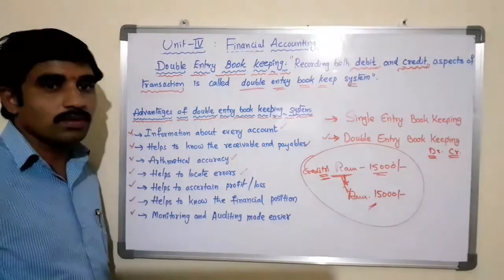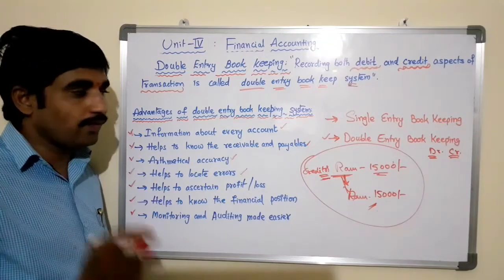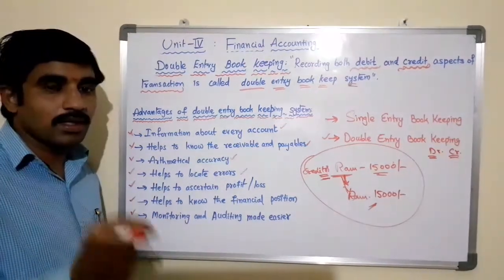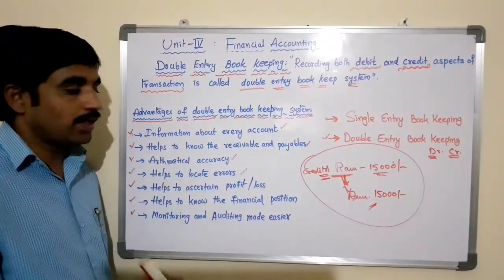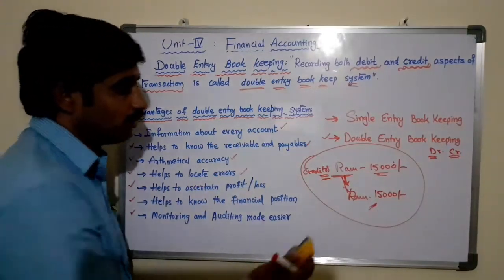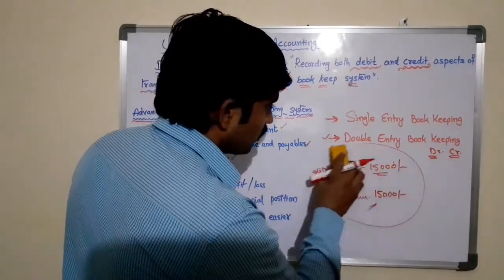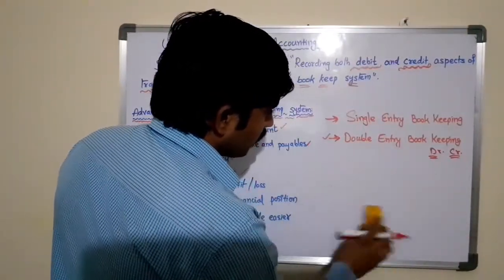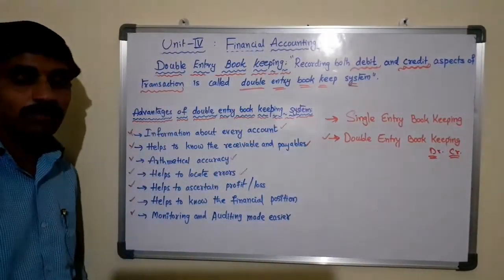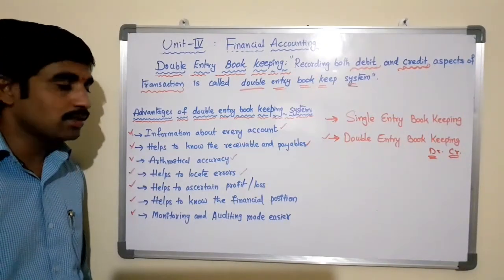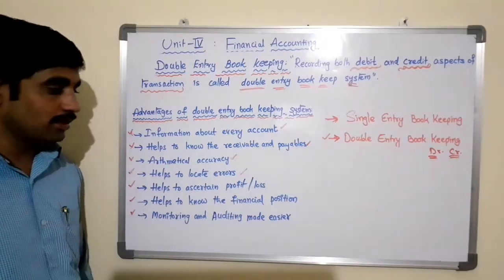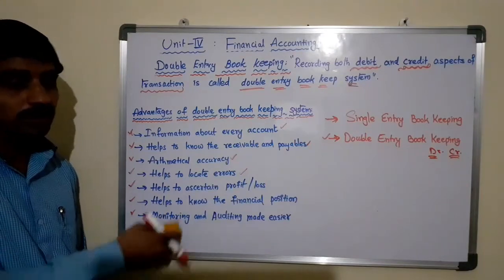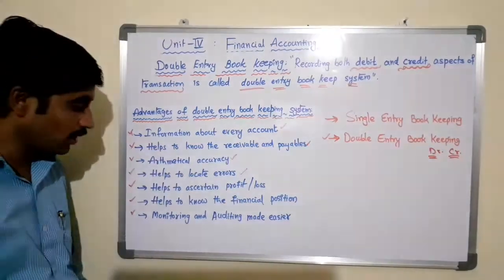While preparing the trial balance, the error location can also be found by using the double entry bookkeeping system. That is, instead of crediting the Ram account, we have debited it worth 15,000 rupees. Such errors are detected and located by using the double entry bookkeeping system.